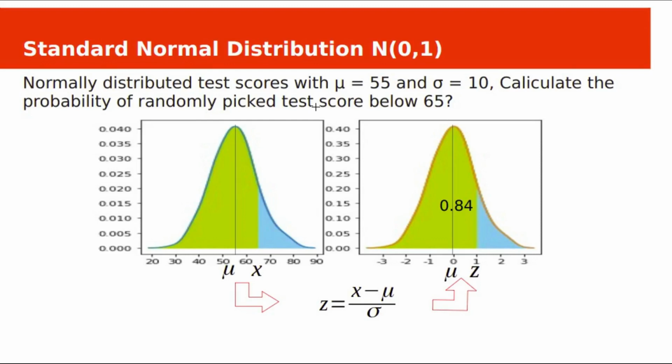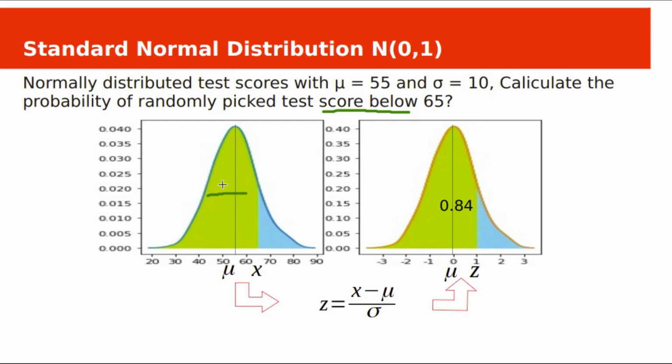Let's take one example. We have seen this problem. Suppose we have test scores which are normally distributed with mean 55 and standard deviation 10. You pick a random score and you want to know the probability that the score is below 65. How can we find it? You need to integrate this curve up to 65 and find the value, that is the probability of getting a test score below 65.